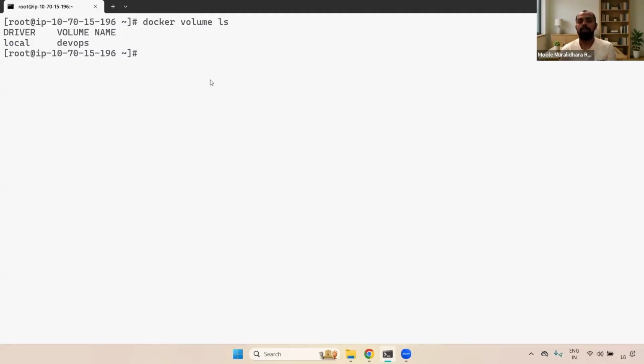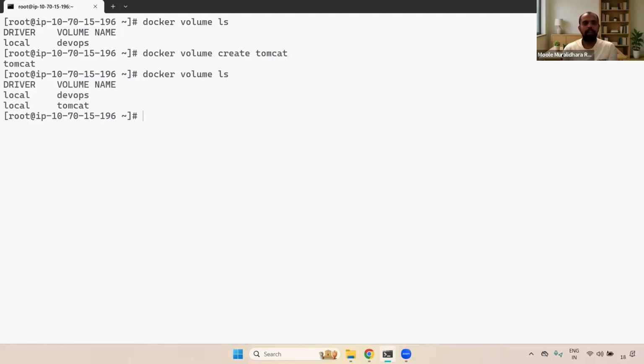Now I want to see the information about the particular volume. I am going to create another one as well. Docker volume create Tomcat. Now you can check it with the docker volume ls command, and you can see that we have both DevOps and Tomcat. Now you can see the information about a volume with the docker volume inspect command. The inspect command exists for images, containers, networks, and also volumes. Docker volume inspect, and here you need to provide the volume name.